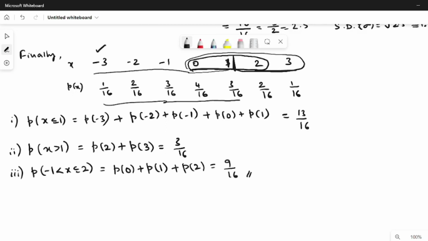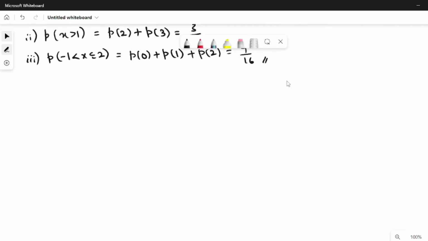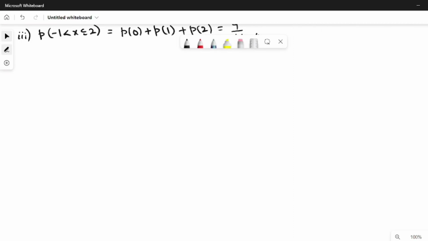Let us consider one more problem of the same kind. Let us write the statement of the problem. Problem number 3. Find k such that the probability distribution is given by the following table.